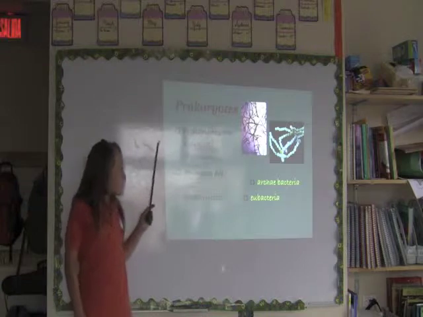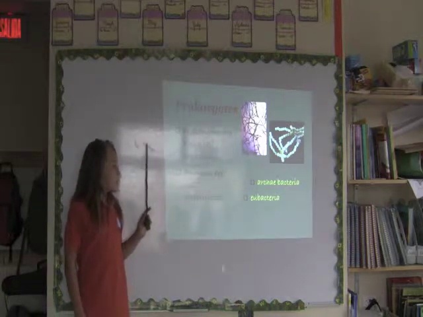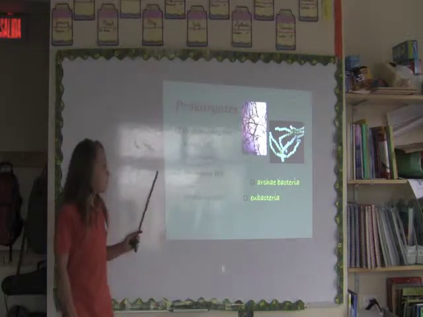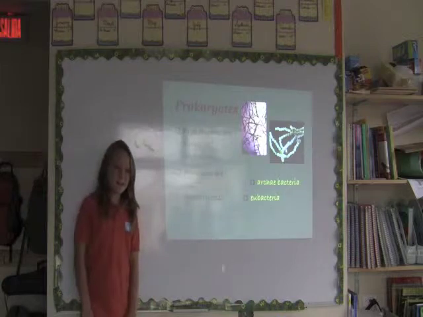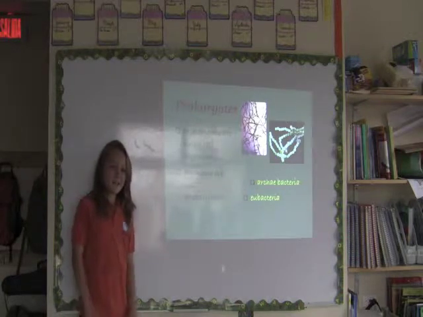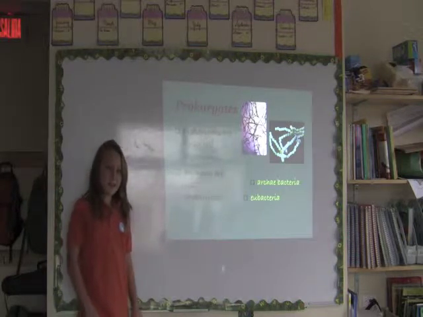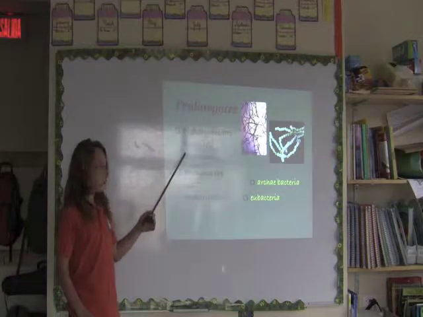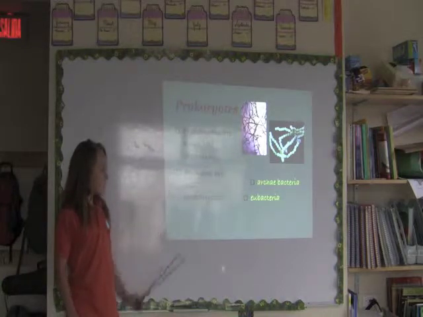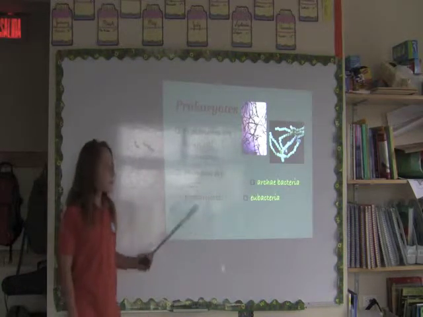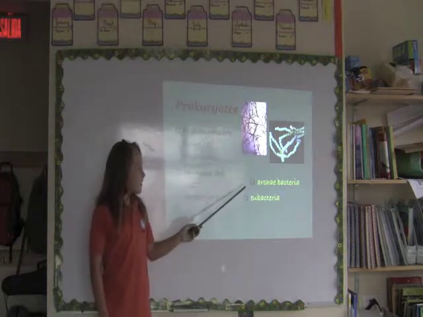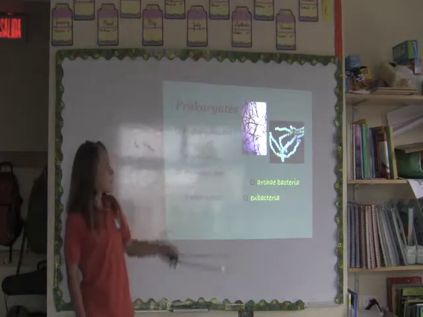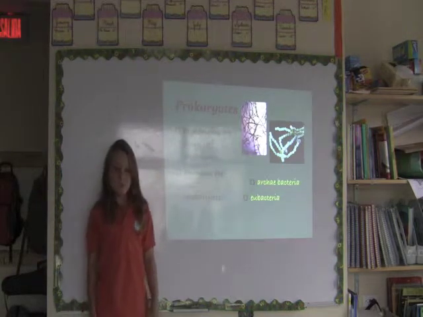Prokaryotes. Prokaryotes are single-cell organisms. Out of the 2 kingdoms, we have bacteria. Humans are not prokaryotes because, who can tell me why? Nico. Because prokaryotes are single-cell organisms and we are multi-cell organisms. And this is archaebacteria and this is eubacteria, the 2 types of bacteria.